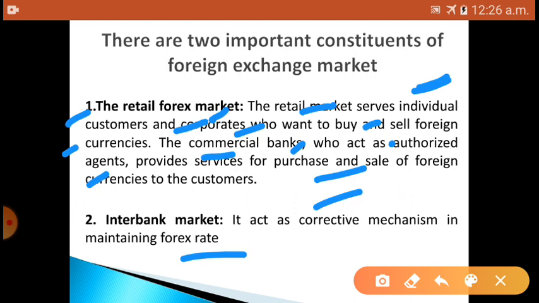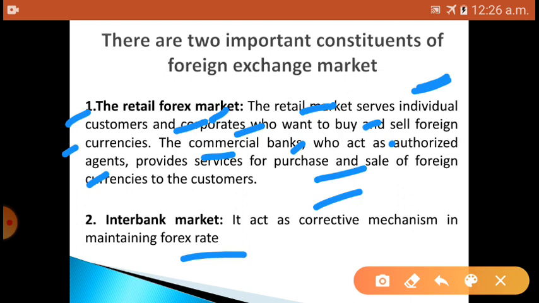foreign exchange exceeds supply. When the supply of forex is more, the exchange rate will immediately fall. And if the demand for foreign exchange exceeds supply, the exchange rate will immediately rise.